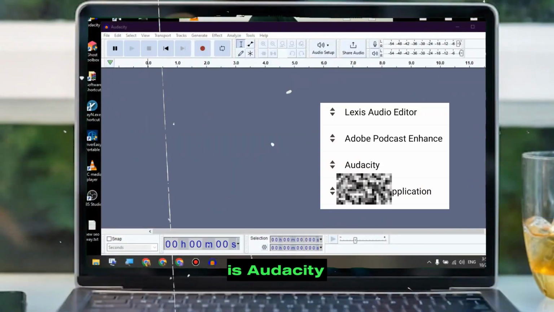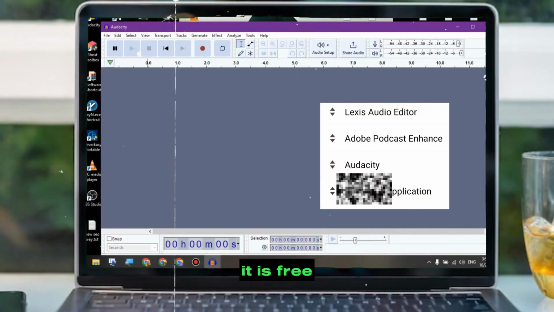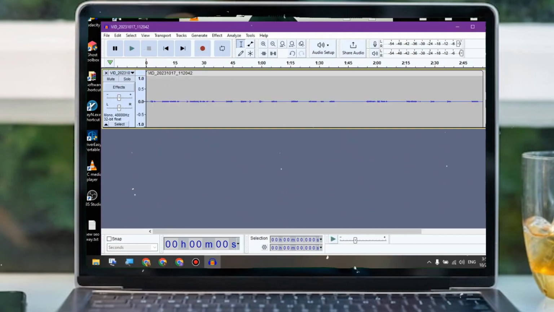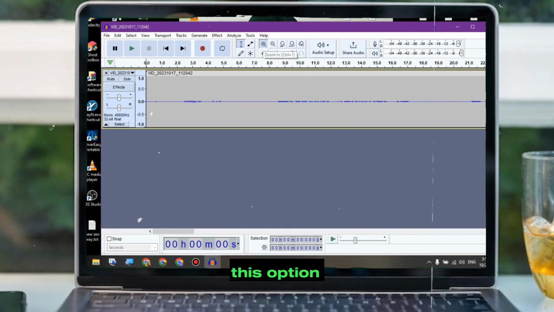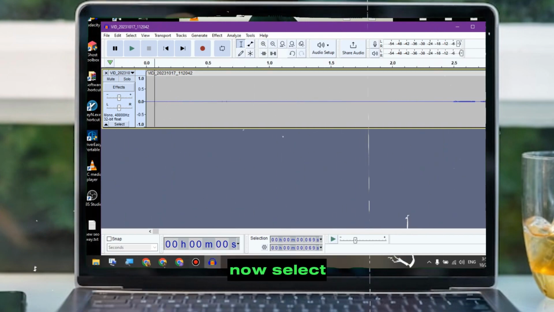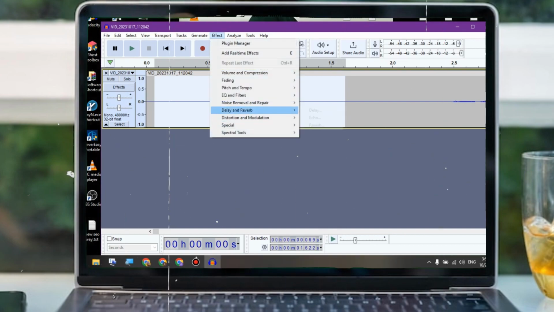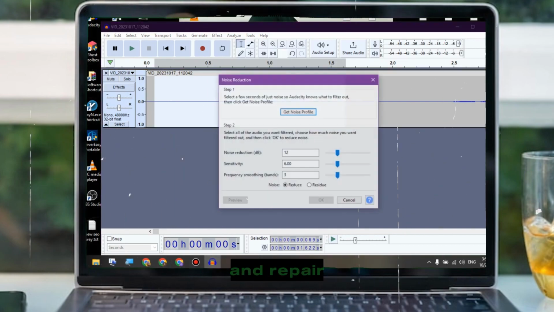And the third is Audacity. It is free software. Just drag your audio into it. Now increase this option. Now select your audio and go to the Effect tab, Noise Removal and Reduction.